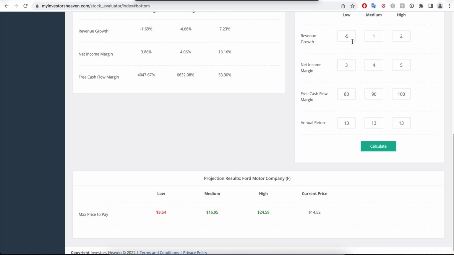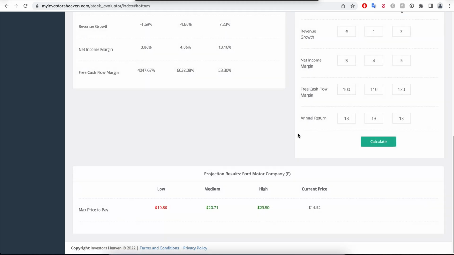And now if I play a little bit with free cash flow margins here, you will see how that affects my results too. Over here, let's just say that I'm trying these values now, and I'm expecting this, and this is also skewing my results upwards because now the company is posting more free cash flow compared to their net income. Now, I hope that gives you an idea of how to use the tool.